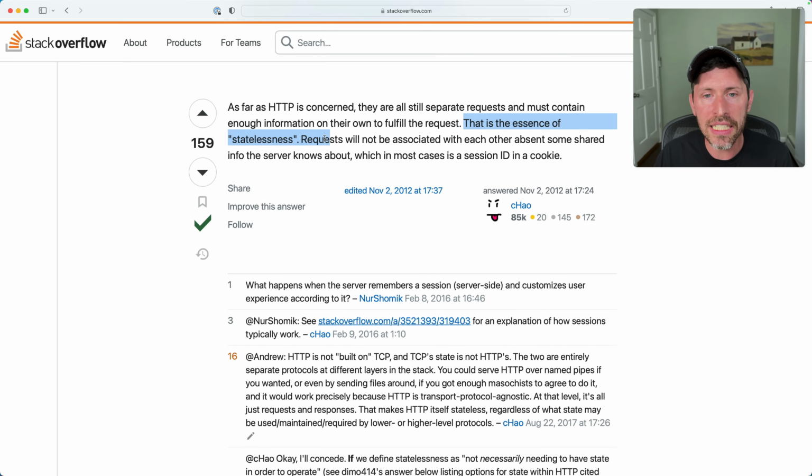It doesn't care where a request comes from. It doesn't care who sent it. It just cares about the information inside of that request, and then it can respond as appropriate. That is the essence of statelessness. Requests will not be associated with each other absent some shared info that a server knows about, which in most cases is a session or a cookie.